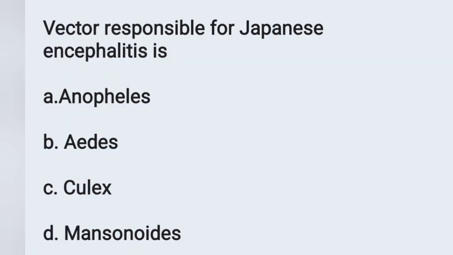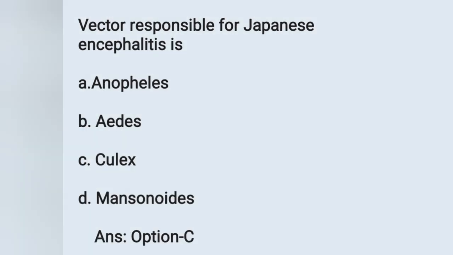Move on to the next question. Vector responsible for Japanese encephalitis is options. Option A, Anopheles, option B, Aedes, option C, Culex, option D, Mansonioides. The vector responsible for Japanese encephalitis is the Culex mosquito. Option C is the correct answer.